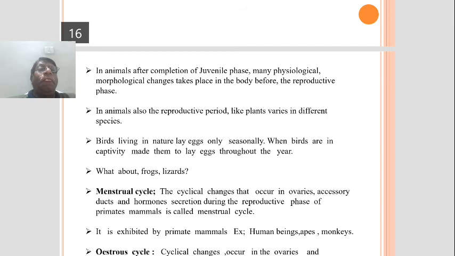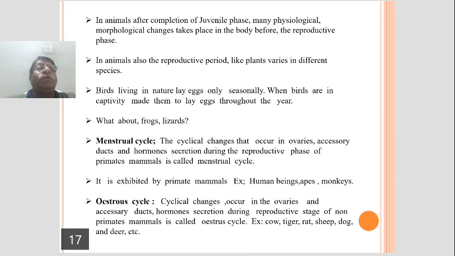Okay, now we have discussed the vegetative period of plants like annuals, biennials and in perennials. Now we shall see the animals. What about in case of animals?